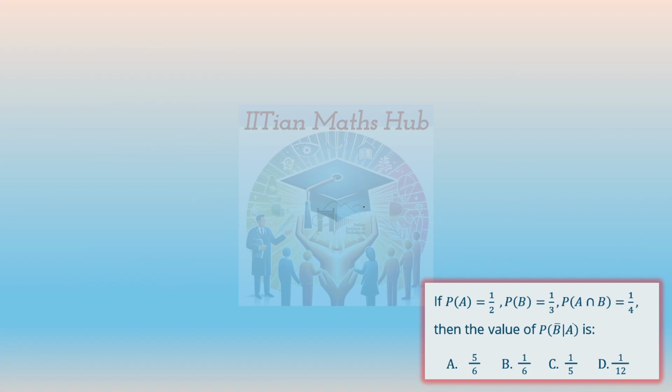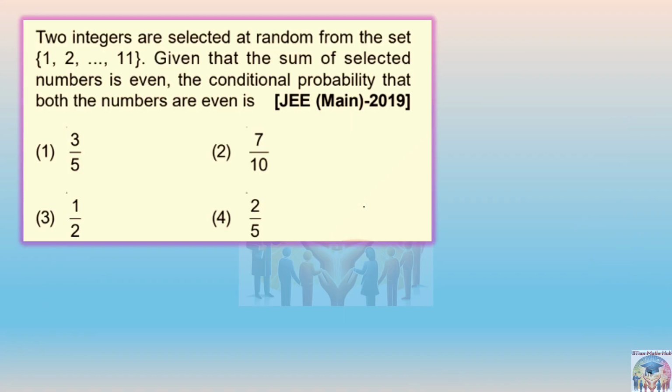So this question is already done. Next question. Now here again we are going to implement permutation and combination. Clearly you can see the question is saying two integers are selected at random from the set 1 to 11. So we have been given 11 numbers here, right? Given that the sum of the selected numbers is even, the conditional probability that both the numbers are even. We have to define the events here first.